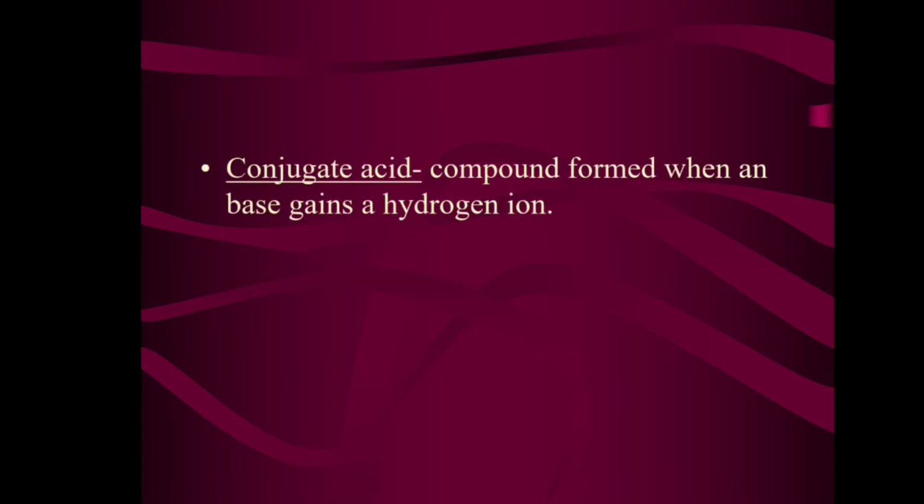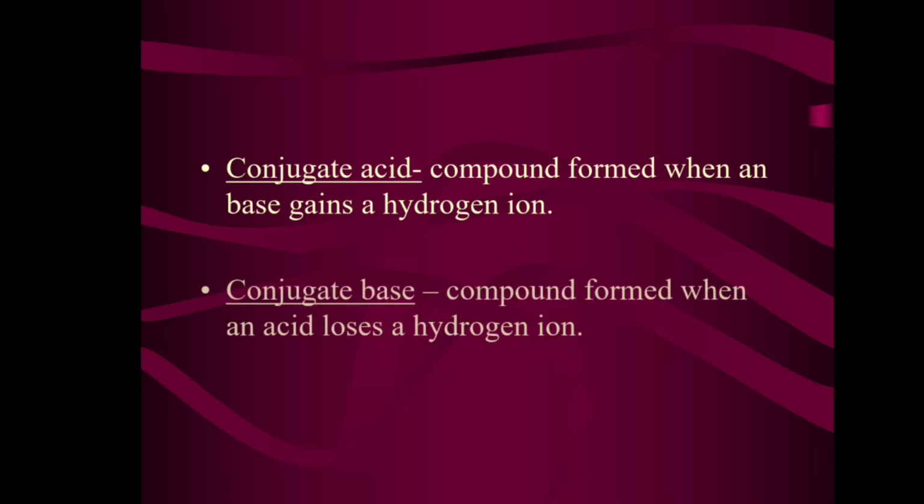Now let us see what is a conjugate acid. A conjugate acid is a compound formed when a base gains a hydrogen ion. Then what is a conjugate base? A conjugate base is a compound formed when an acid loses a hydrogen ion.